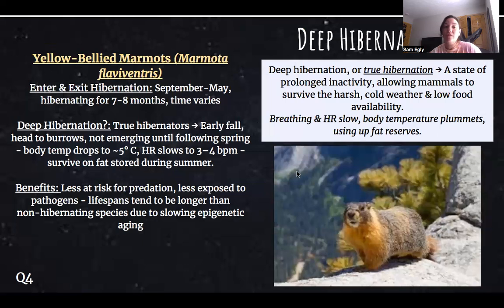They usually do around 7 to 8 months. They're considered true hibernators. They don't emerge until the following spring, and their body temperatures can decrease to about 40 degrees Fahrenheit and slow their heart rate to 3 to 4 beats per minute, and they survive on fat stored during the summer. So it's a benefit because of the less risk for predation, less exposure to pathogens, and they actually tend to have a longer lifespan due to slowing epigenetic aging.